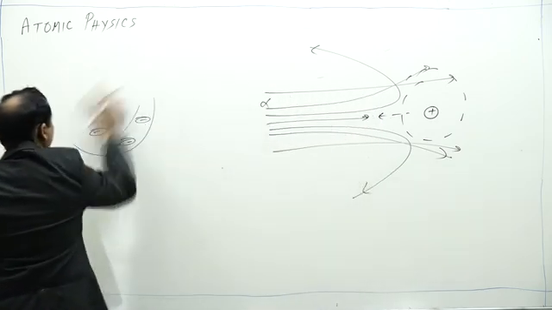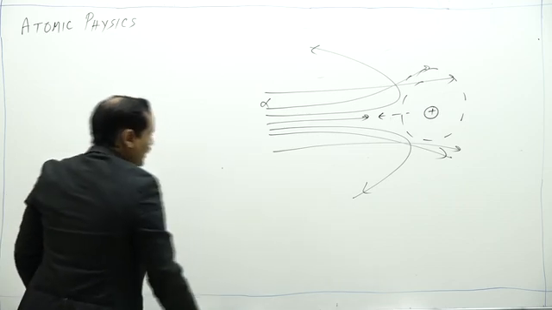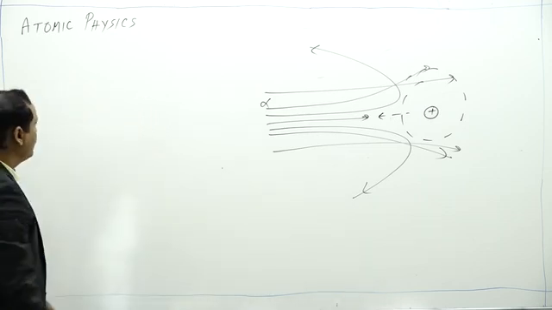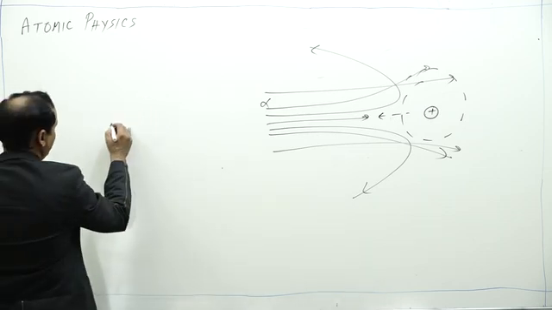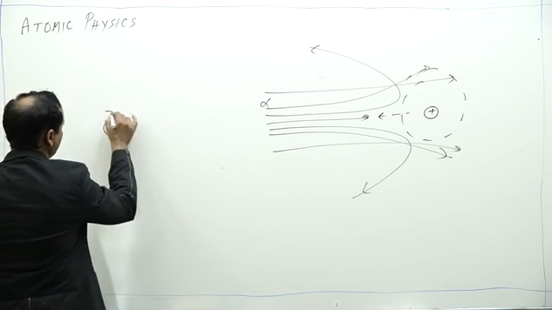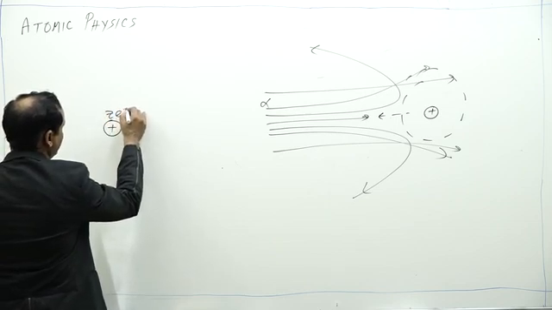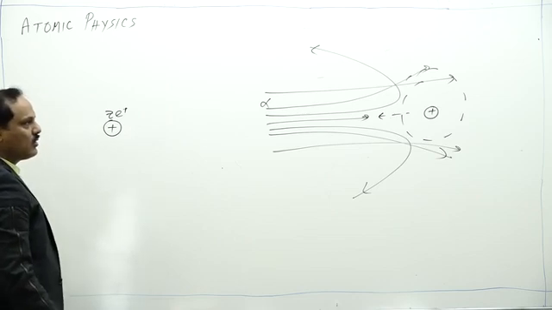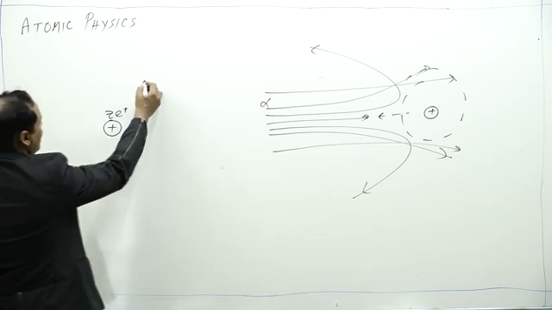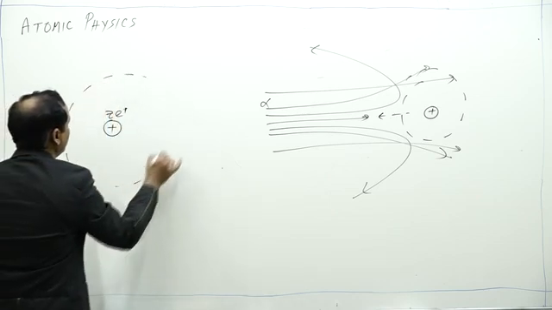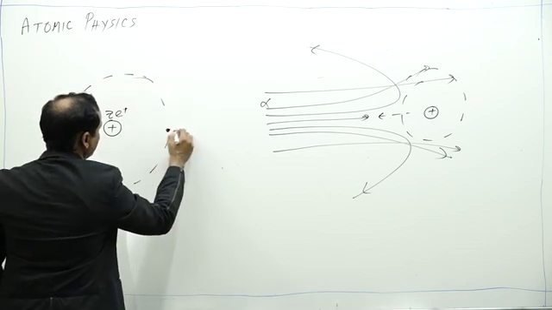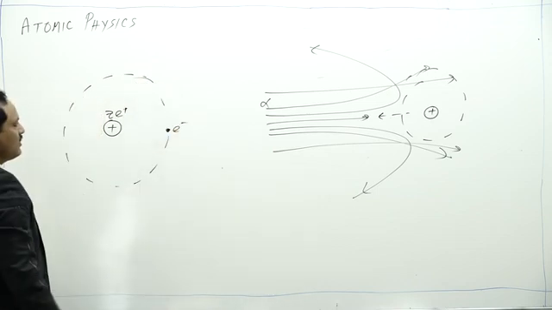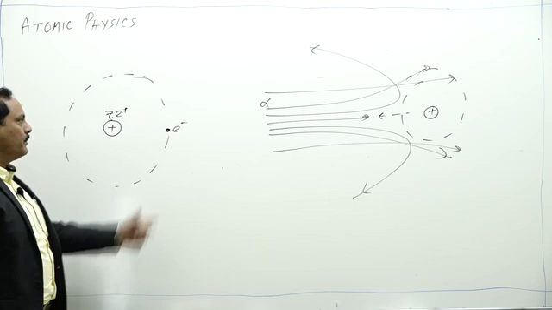What was that? In Rutherford's atomic model, Rutherford assumed that the entire positive charge of atom is concentrated at the core called nucleus, and the negatively charged electrons are revolving around this positive charge. They are in dynamic equilibrium.